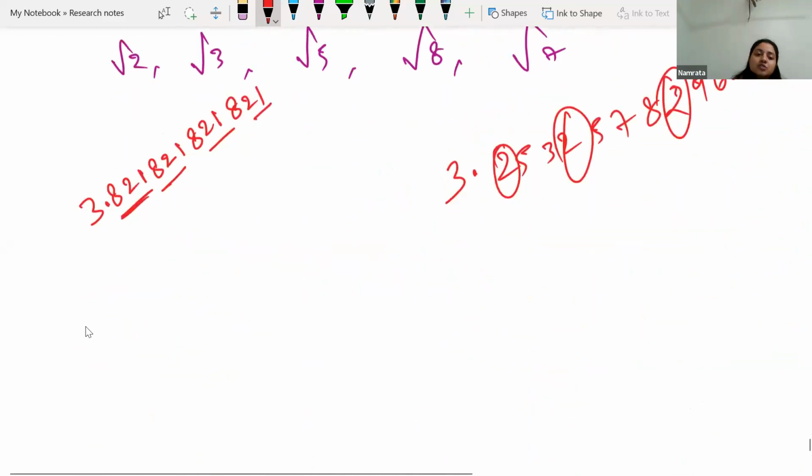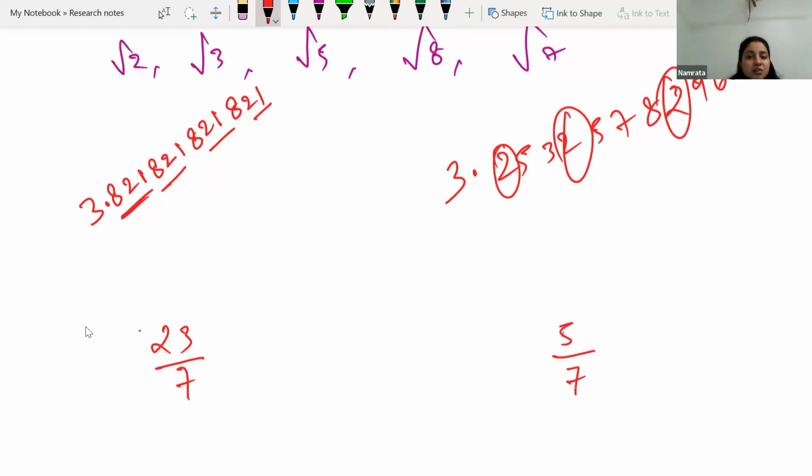Apart from that, we also have fractional numbers. Let's say 23 over 7. Just divide it and find the decimal number for this one. Or maybe 5 by 7, divide it and find the decimal number for that. You just have to do the division. One more concept in this chapter is to represent root 2 on the number line, root 3 on the number line, root 5 on the number line. Do you know how to represent root 2, root 3, this type of number on the number line? Do you know?